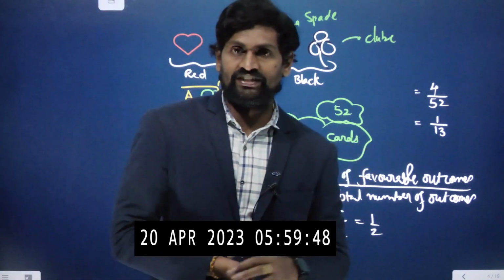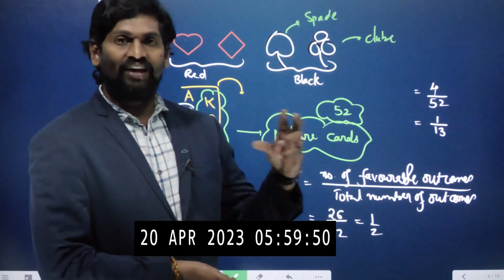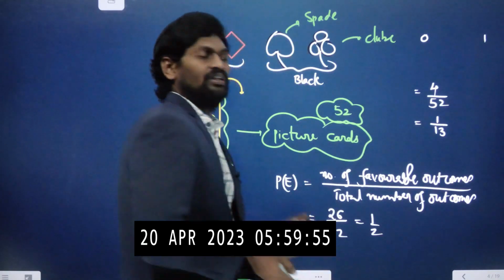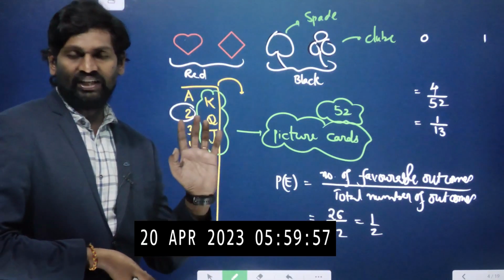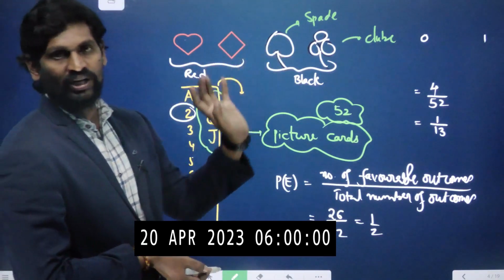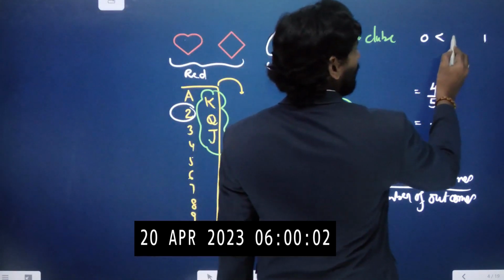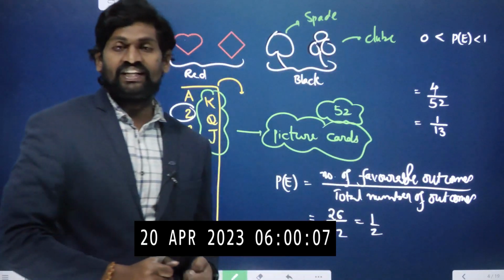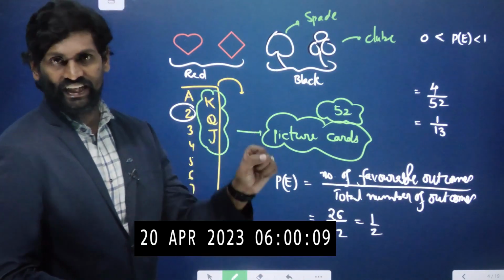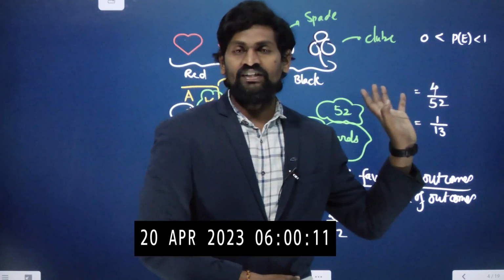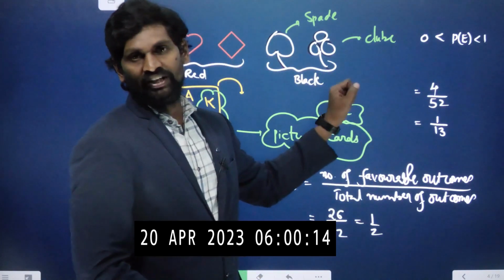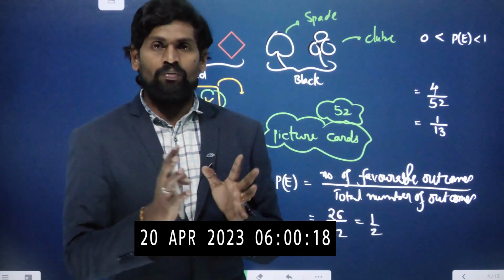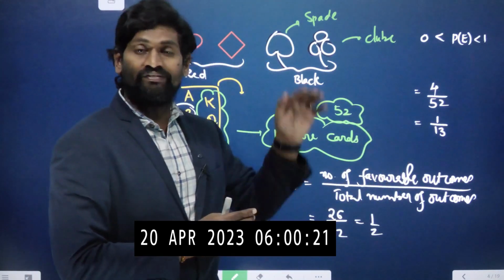always a proper fraction. That means the probability value always lies between 0 and 1. The probability of any event always lies between 0 and 1. Sometimes 0, sometimes 1. When it is 1, you are considering a sure or certain event; the result is always 1. Whenever you are taking an impossible event, the result will be 0. In all the remaining situations, the probability value will always lie between 0 and 1 only.